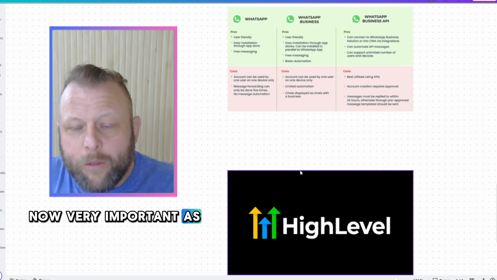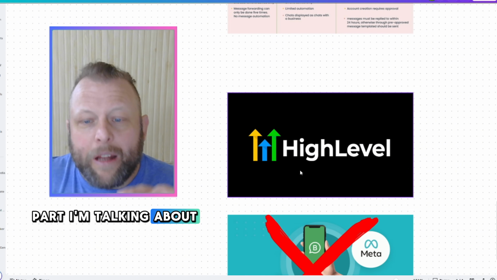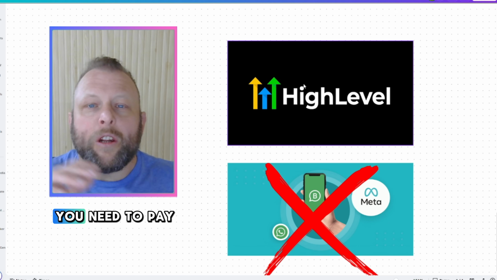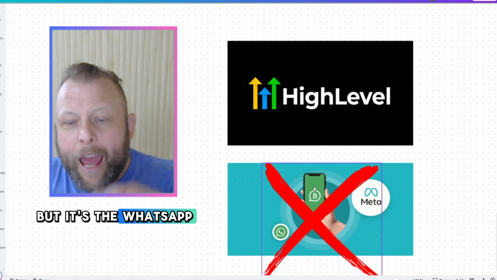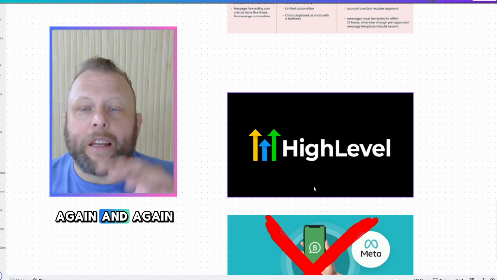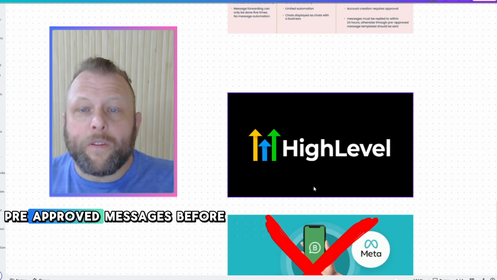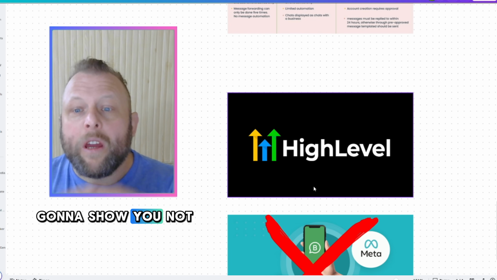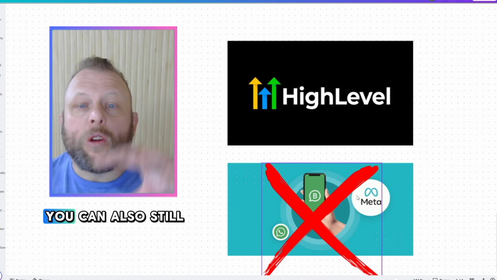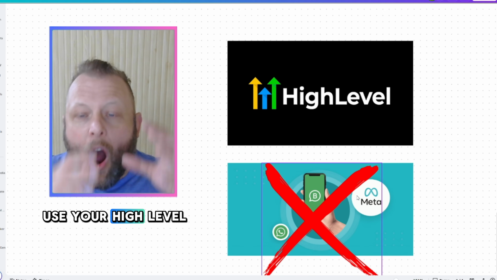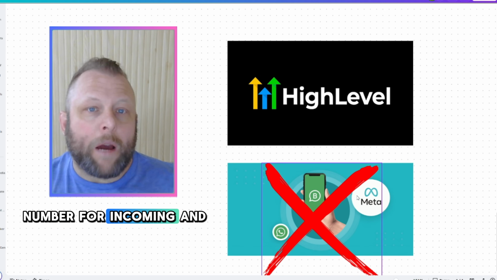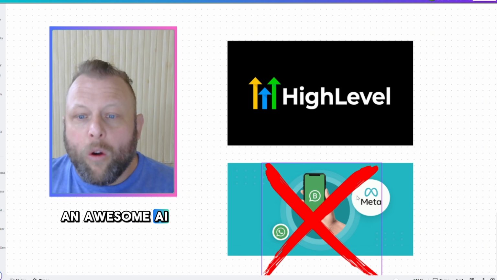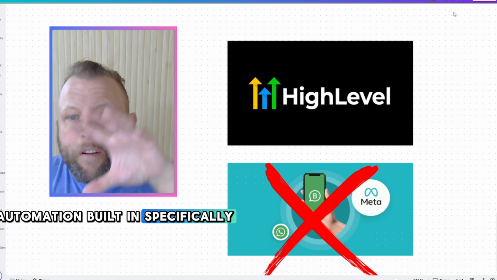Now, very important as well. This is that second part I'm talking about. In HighLevel, you have the native WhatsApp integration. You need to pay a little extra for it, but it's the WhatsApp business API again. And again, you need to have pre-approved messages before you can send them out. However, the way I'm going to show you, not only can you skip all of this, you can also still use your HighLevel number for incoming and outgoing SMS and call messages, but we're going to have an awesome AI automation built in specifically for WhatsApp.